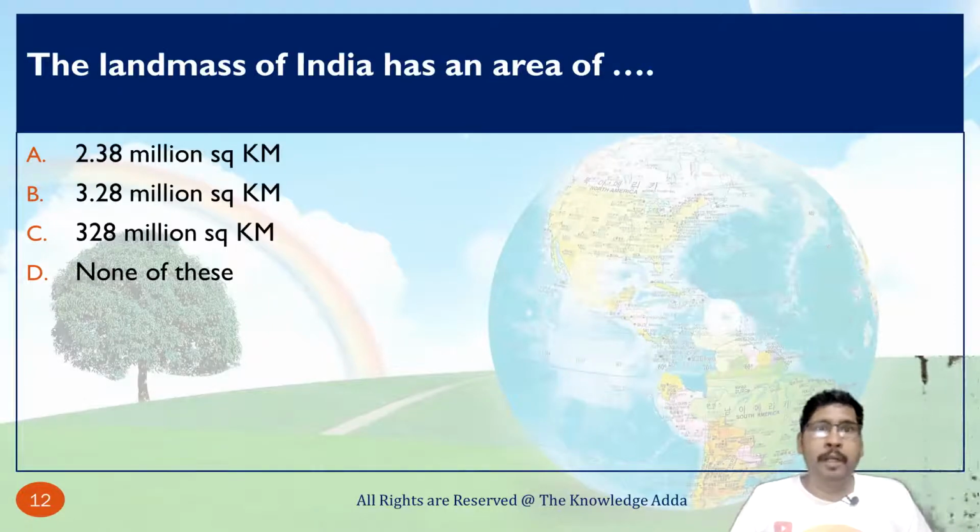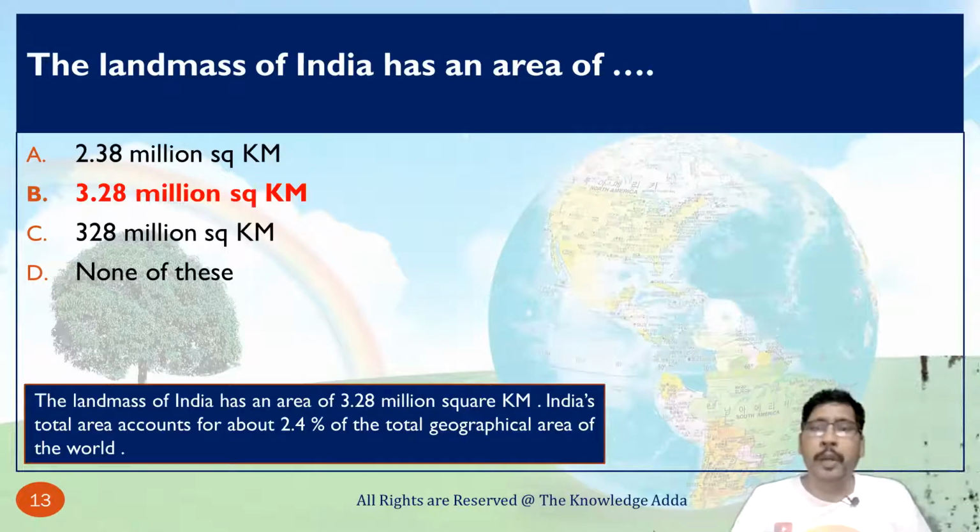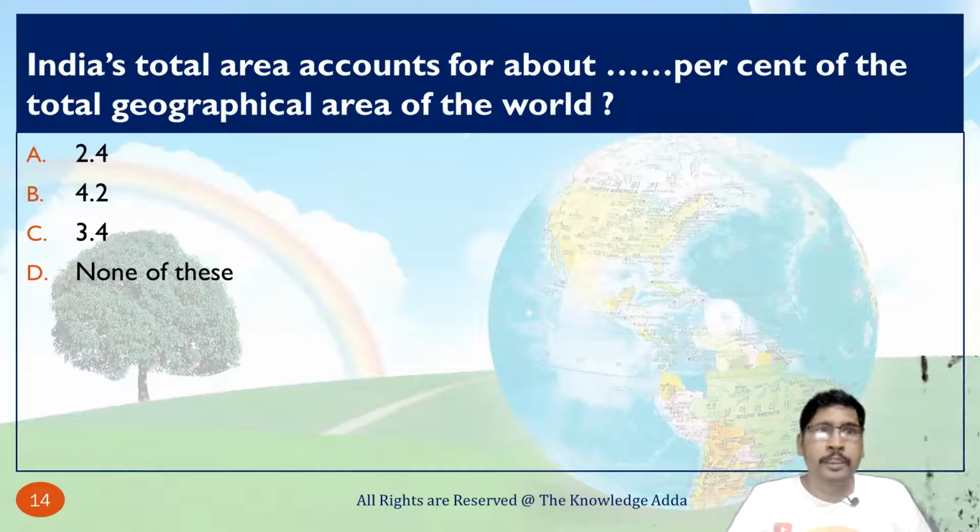Now the land mass of India has an area of, so the area of India is 3.28 million square kilometer, and that is about 2.4% of the total geographical area of the world. कहने का मतलब है इंडिया का जो एरिया है वो है 3.28 मिलियन स्क्वायर किलोमीटर, जो कि वर्ल्ड का 2.4% है. Next question is: India's total area accounts for about, that is about 2.4%, because in the previous question also we discussed that India's total area is 2.4% of the world's area.